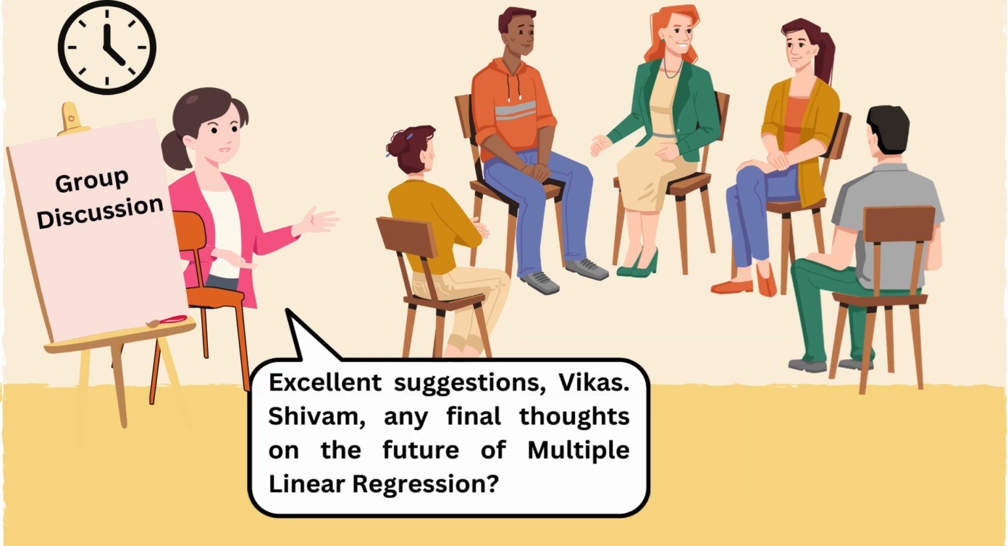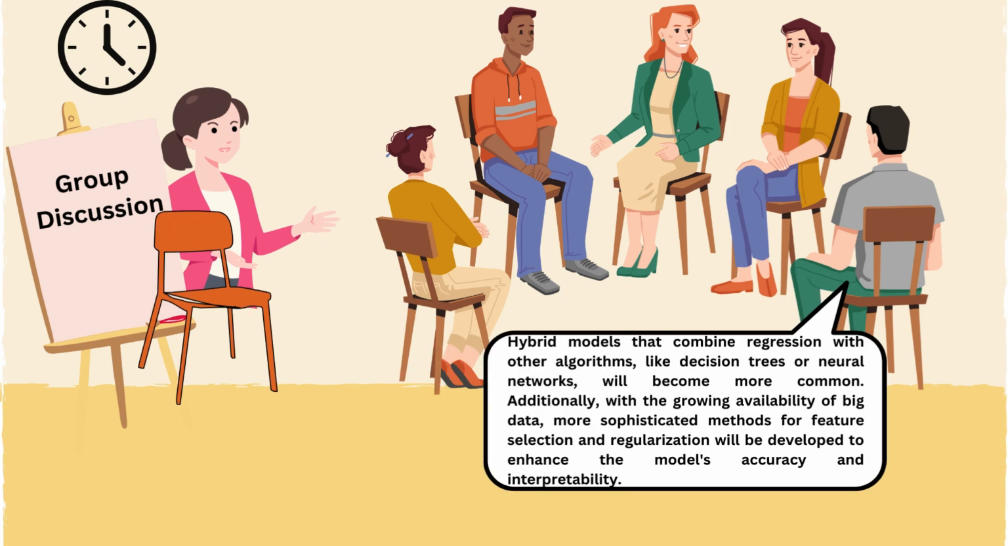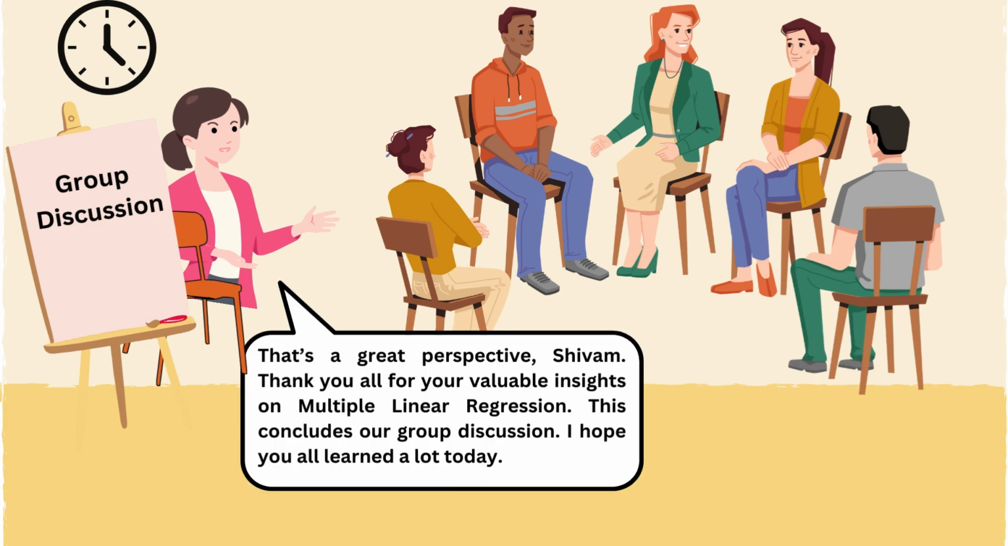Excellent suggestions, Vikas. Shivam, any final thoughts on the future of multiple linear regression? I think the future of multiple linear regression will involve more integration with advanced machine learning techniques to handle larger and more complex datasets. Hybrid models that combine regression with other algorithms, like decision trees or neural networks, will become more common. Additionally, with the growing availability of big data, more sophisticated methods for feature selection and regularization will be developed to enhance the model's accuracy and interpretability. That's a great perspective, Shivam.